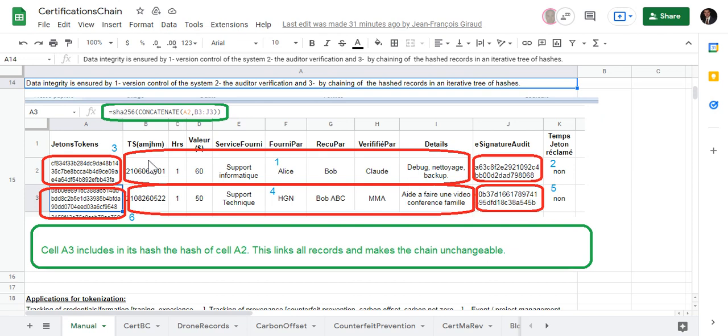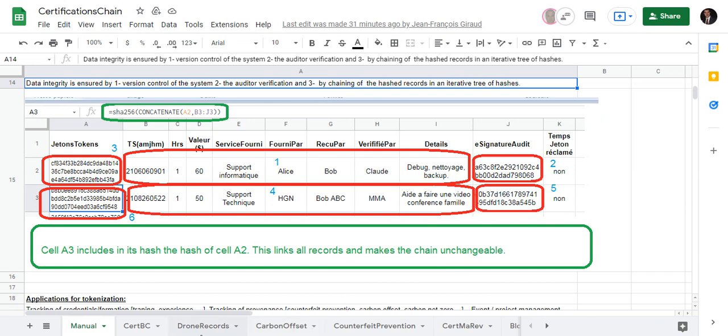So you see cell A3 here, A3 concatenates the previous hash, cell B3 to J33, and the cell A2. So cell A3 includes in its hash the hash of cell A2, which links all records and makes the blockchain unchangeable.